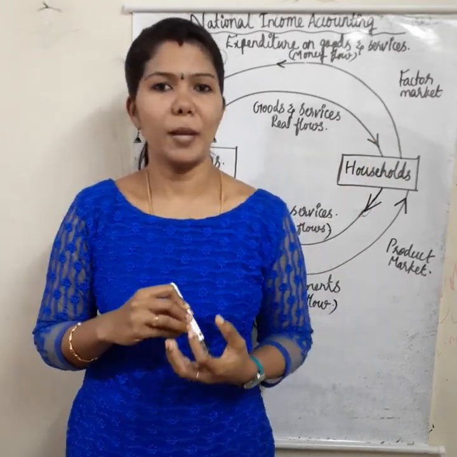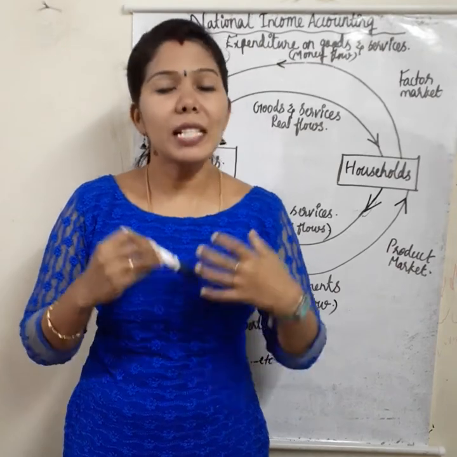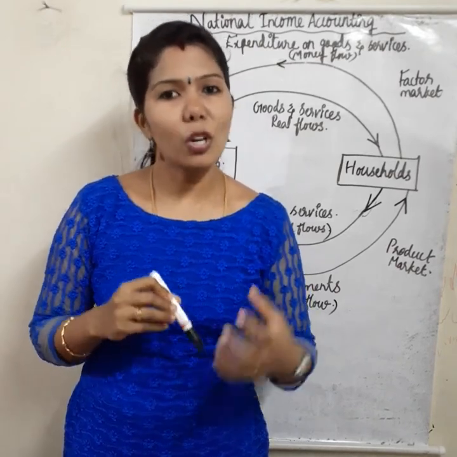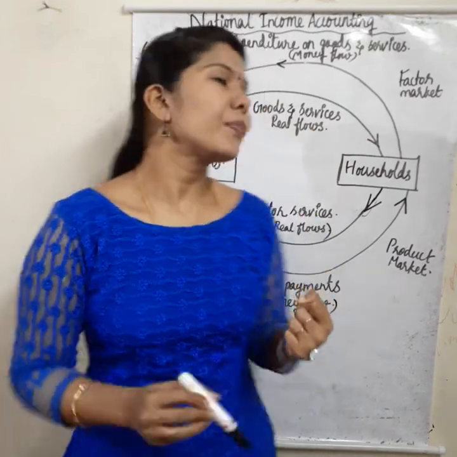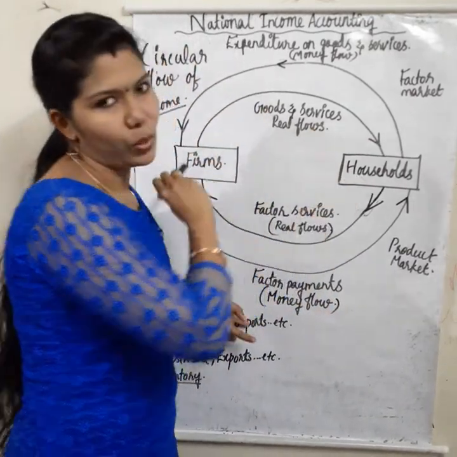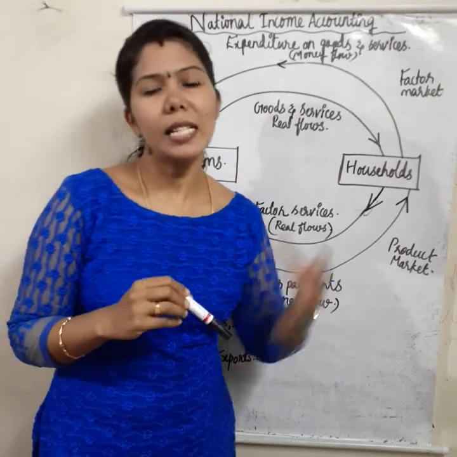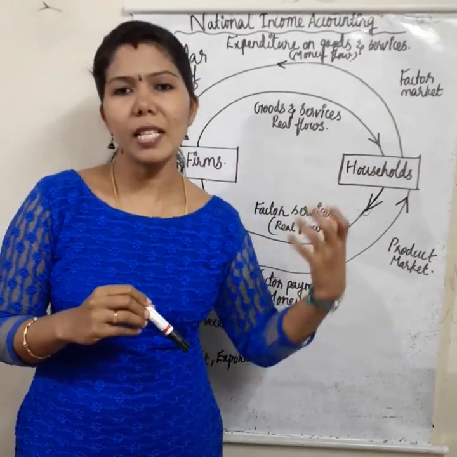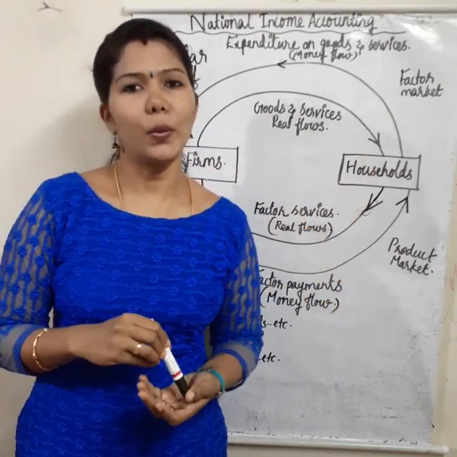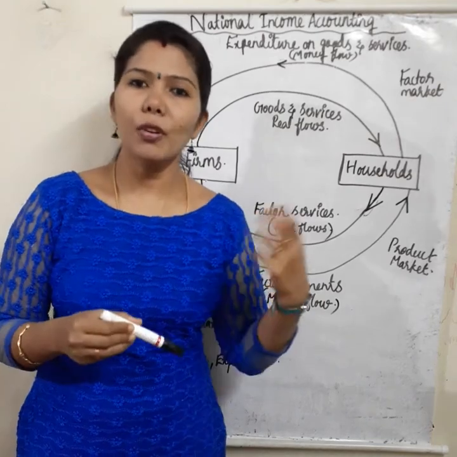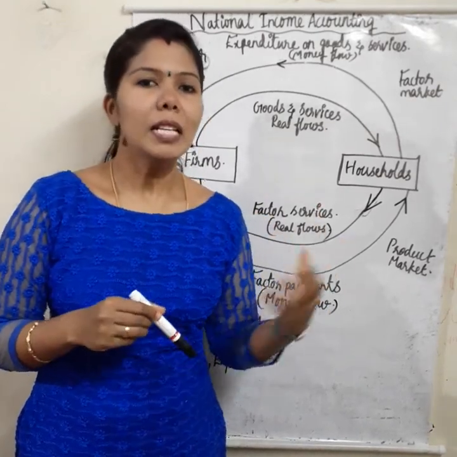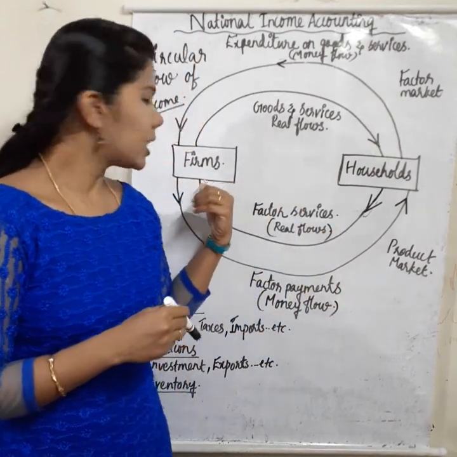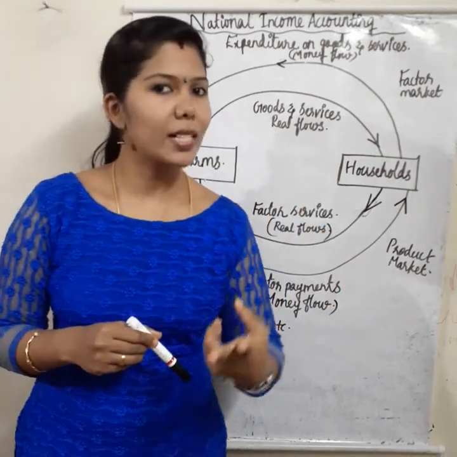That interdependence is what we are trying to learn in the circular flow of income in a two-sector model. Here we assume that in an economy there are only two sectors: firms and households. This is just a basic model. Today I am explaining the two-sector model only, and we can learn the three-sector or four-sector model in another class.